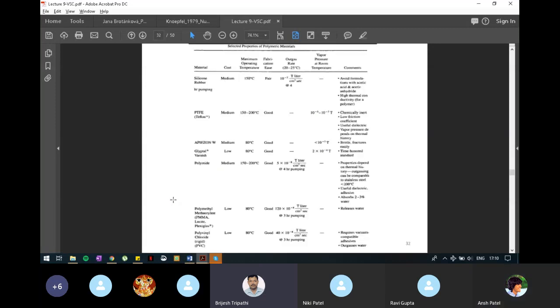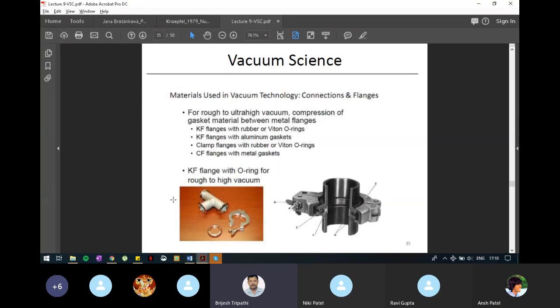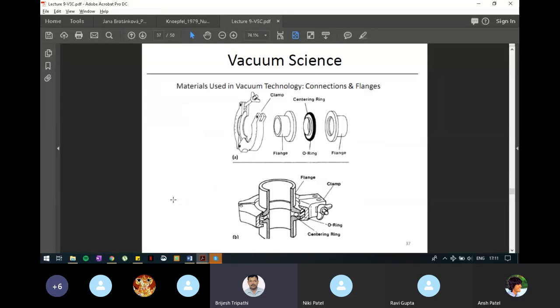Those figures which are kept afterwards are just to tell you how two pieces are connected by different methods, connecting flange, using copper O-ring, different types of shapes, T shape, L shape, or 4 connectors together, flange systems. You can go fast on the slides.